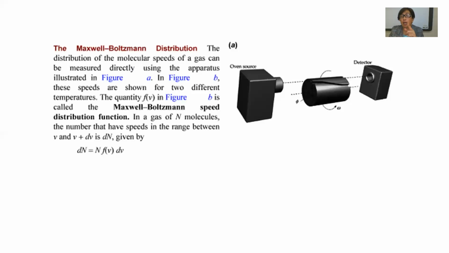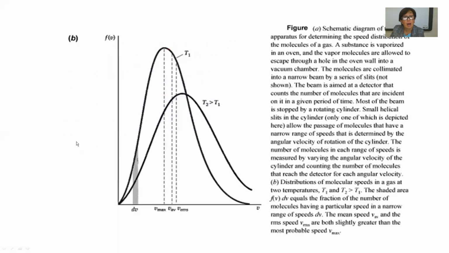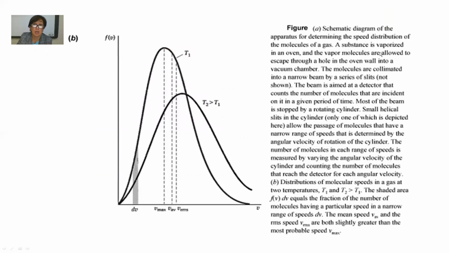And here is the distribution of molecular speeds, the Maxwell-Boltzmann distribution. If a gas has N molecules, the number having speed in the range between v and v plus dv is given by N multiplied by f multiplied by dv. This is a schematic diagram for determining the speed distribution of the molecules of a gas.